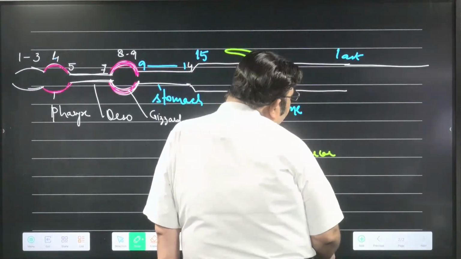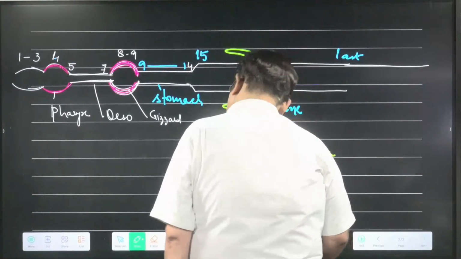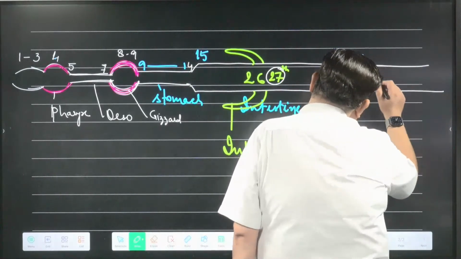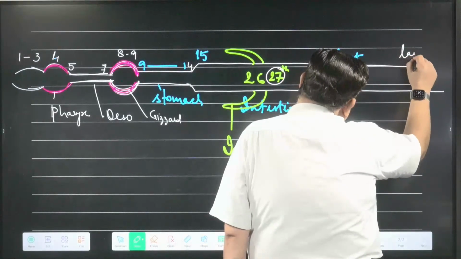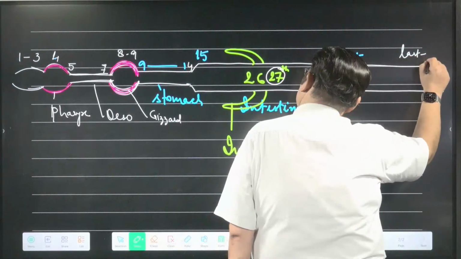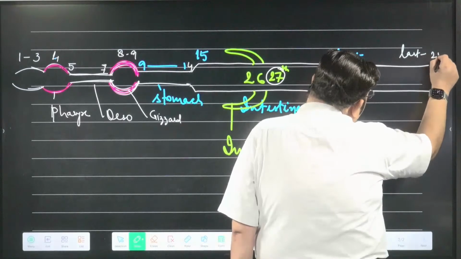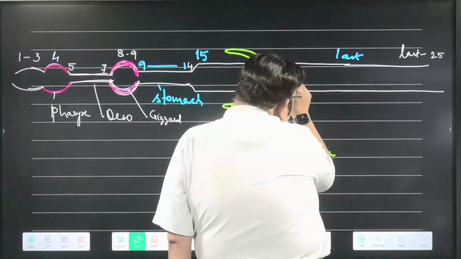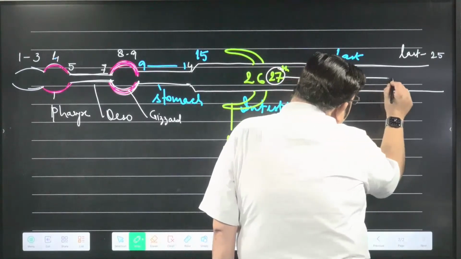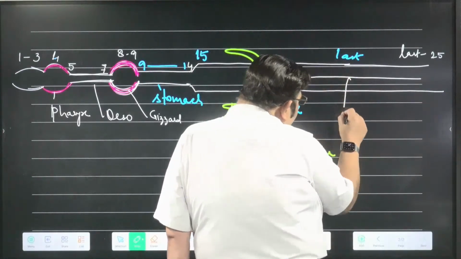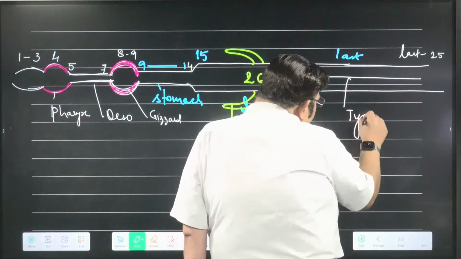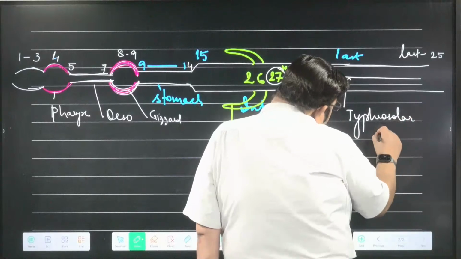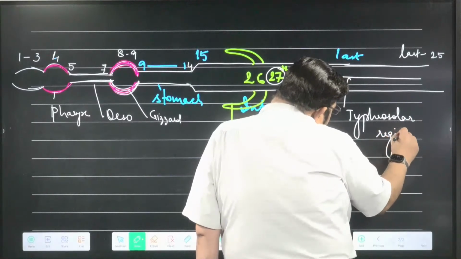Now you have to please understand this. Mark last minus 25 here. This region from the 27th segment to the last minus 25 is the typhlosolar region. Now, what is typhlosole?